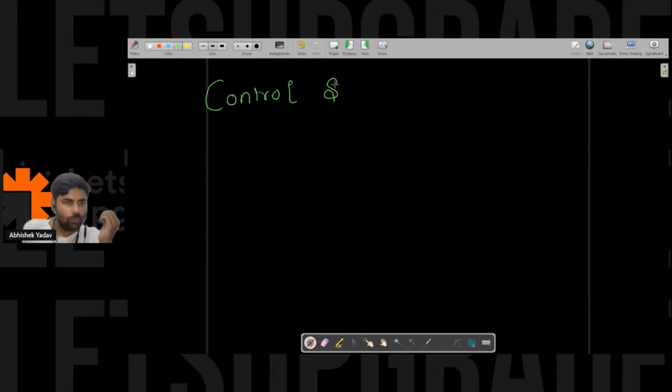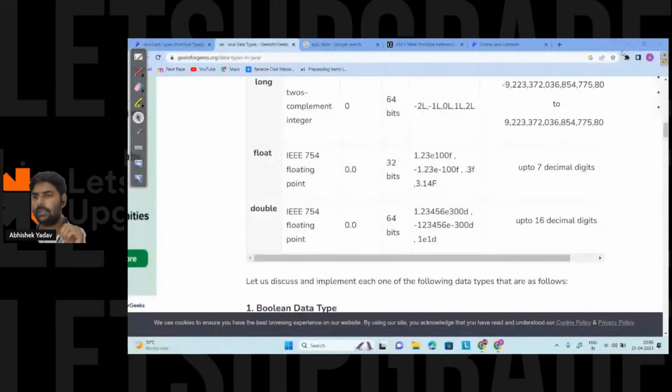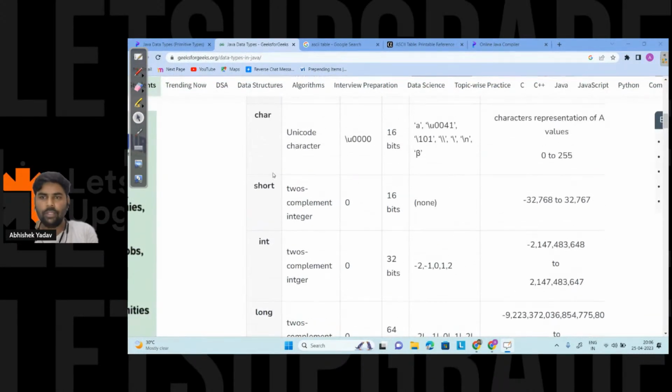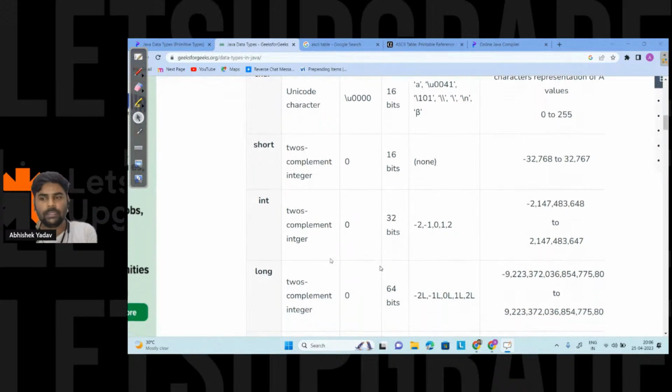Why do we need short and long? Let me give one example, try to explore that part. Who asked this question? Jagdish, right? Here if you notice, short occupies 16 bits, that is 2 byte. Integer occupies 32 bits, and long occupies 64 bits.